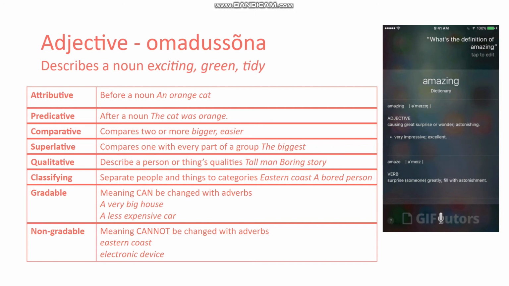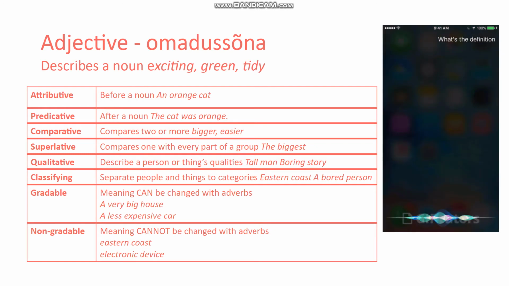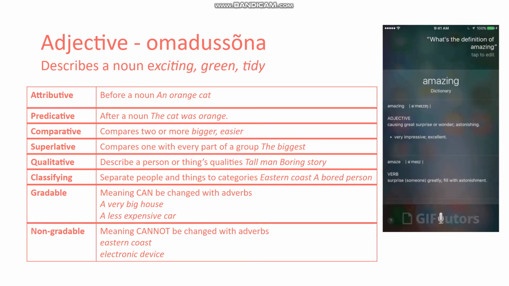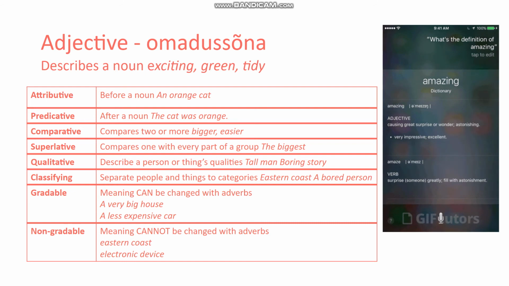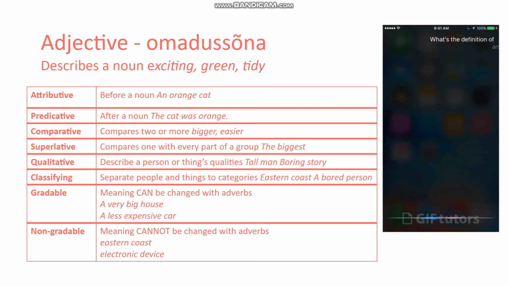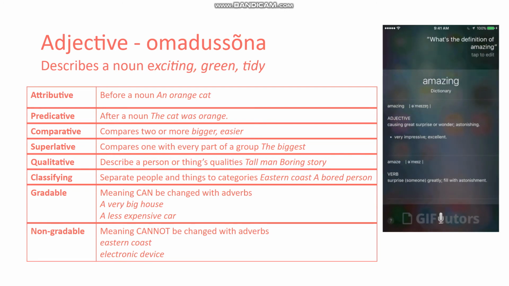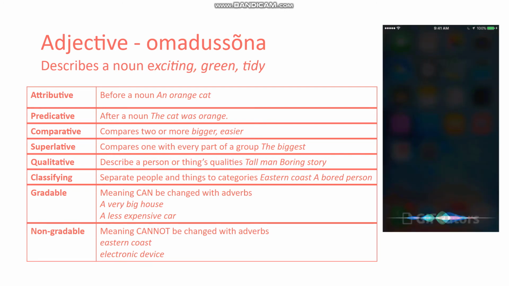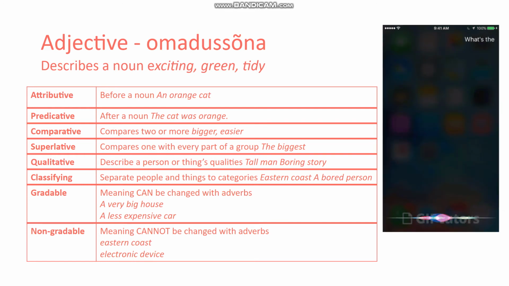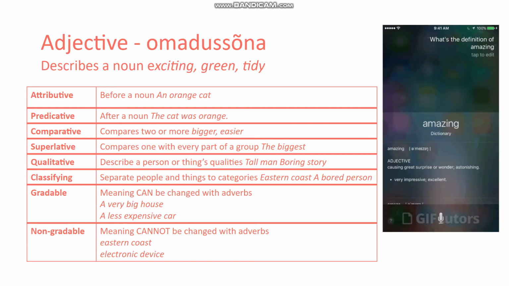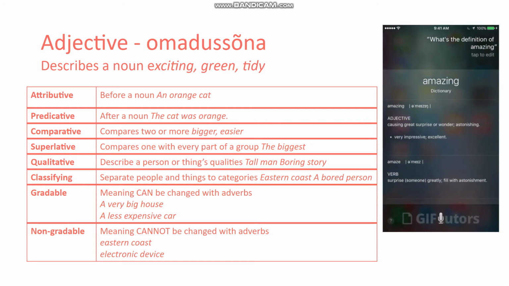Now, the next way to categorize adjectives is to tell whether they are qualitative or classifying. So qualitative adjectives describe a person or thing's qualities. I can call a man tall, a tall man. I can call a story boring, a boring story. So it means that the story has a quality of being boring. The man has a quality of being tall.